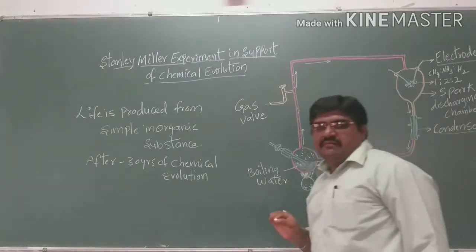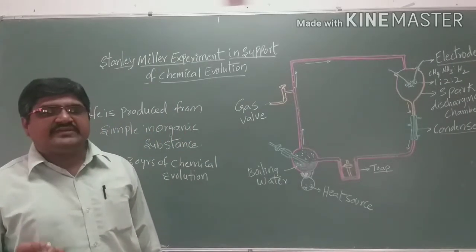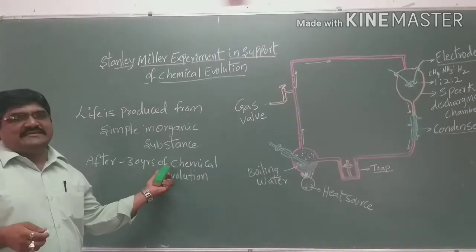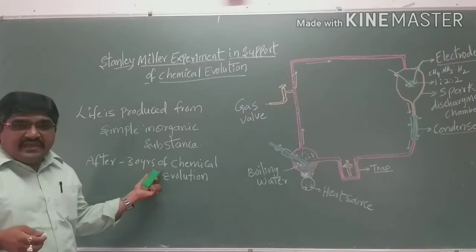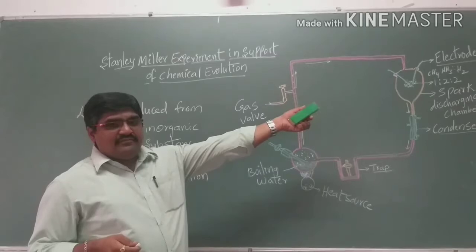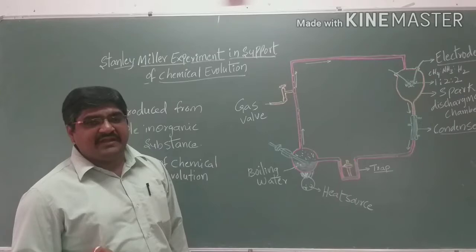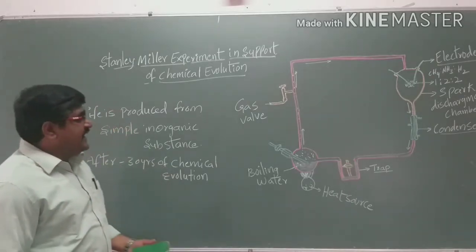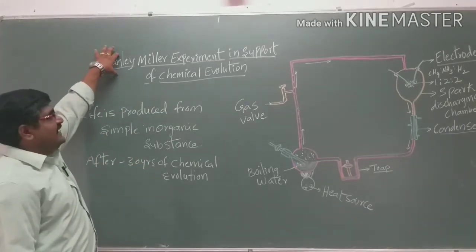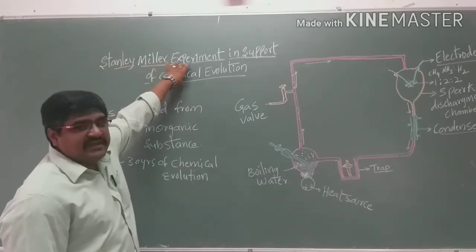After completing the experiment, he collected the sample and observed that the organic substances produced were made from simple inorganic elements only. That was experimentally proved by Stanley Miller. So after his name, this experiment is called the Stanley Miller experiment, which supports chemical evolution.